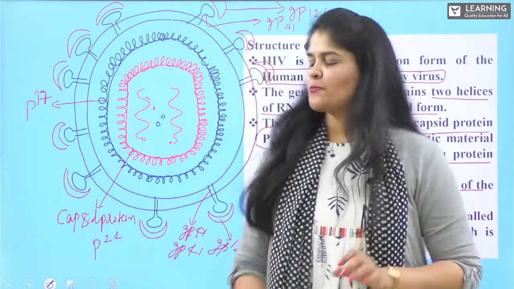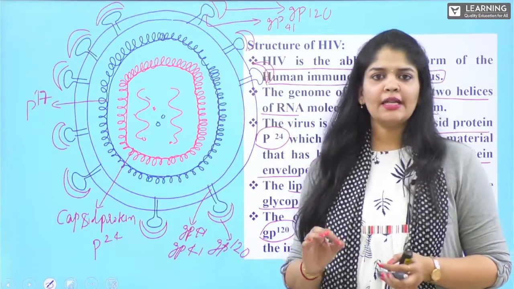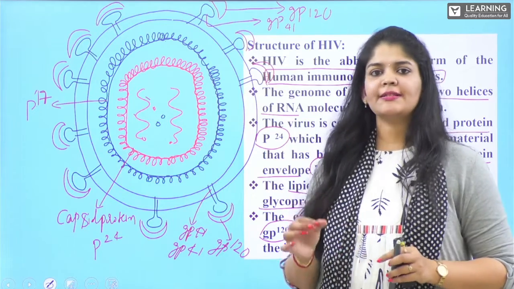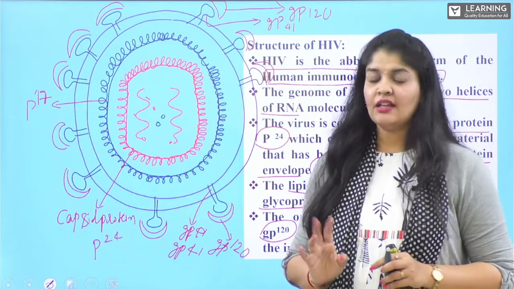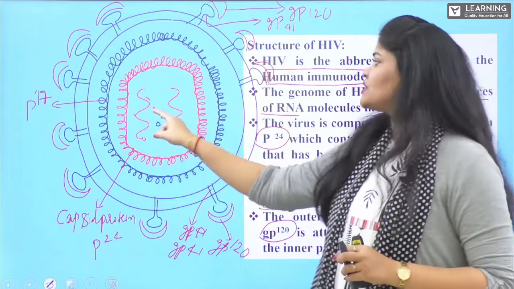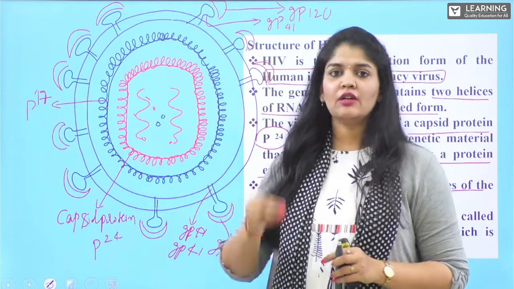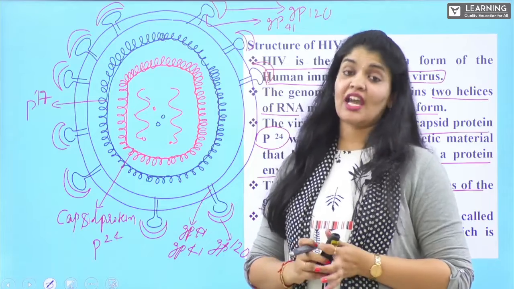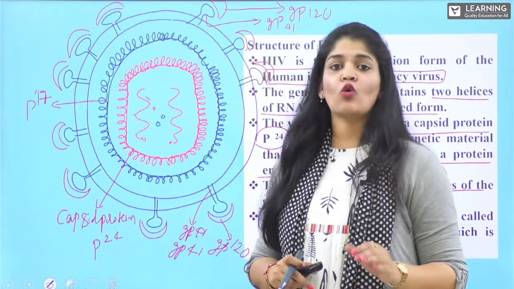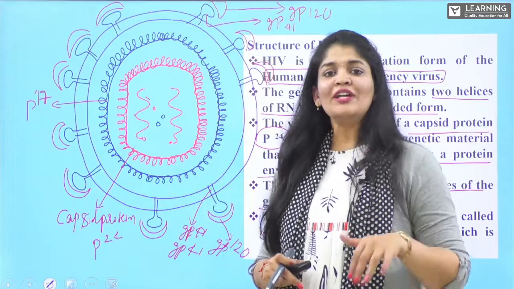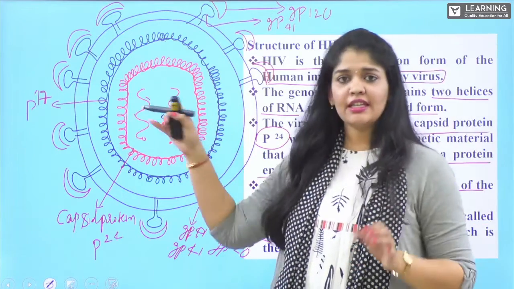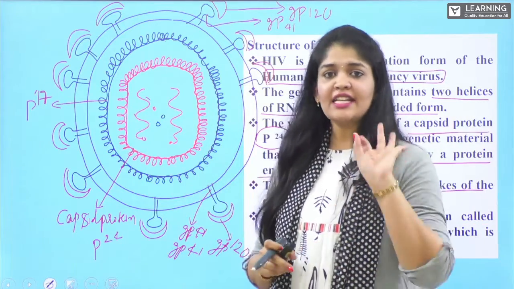Let's reverse it once. Here we know that HIV, the human immunodeficiency virus, consists of genetic material in the form of RNA, and that RNA is two single-stranded RNAs. Along with it we find other enzymes also, that is reverse transcriptases, proteases, and integrases. These are the enzymes present where the genetic material is.